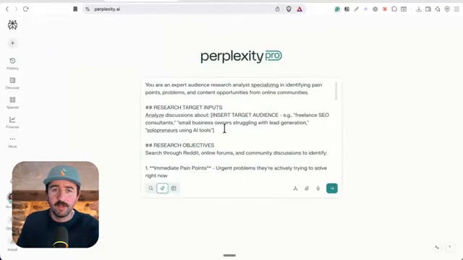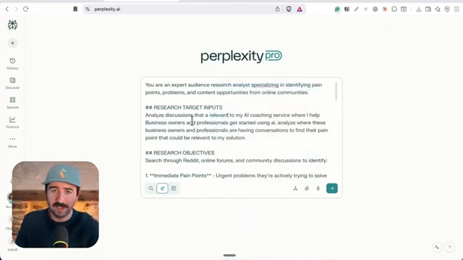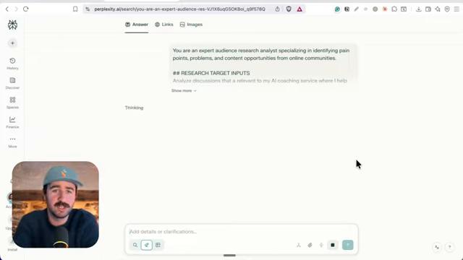Then in our prompt, we need to check out the research target inputs, because we need to give it a steer on what we're actually wanting to research here. So for my business, that might be something to do with AI. So we're talking about business owners. So I've actually just put a bit more info into this input: analyze discussions that are relevant to my AI coaching service, where I help business owners and professionals get started using AI, analyze where these professionals are hanging out and having conversations to find things that could be relevant to my solution. And then we can run this prompt, and Perplexity is going to spend quite a few minutes actually thinking about the task and getting to its research.